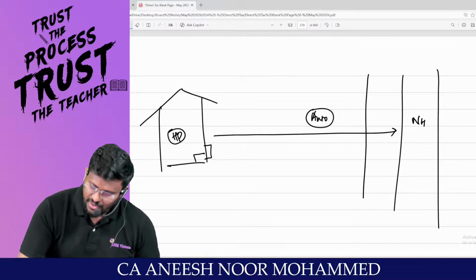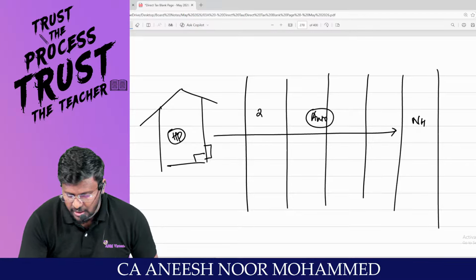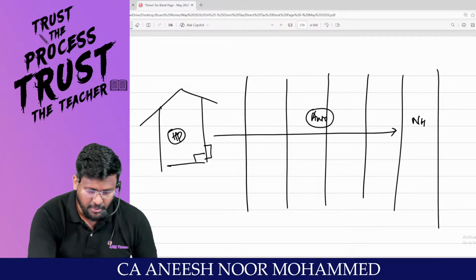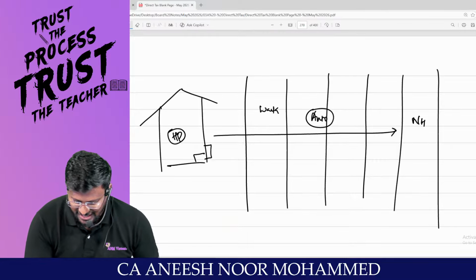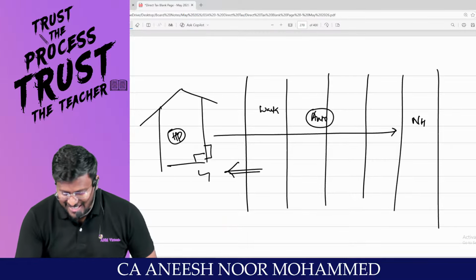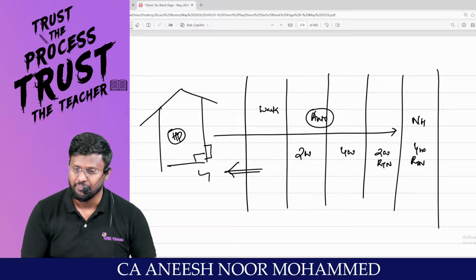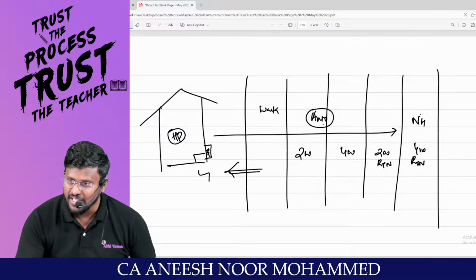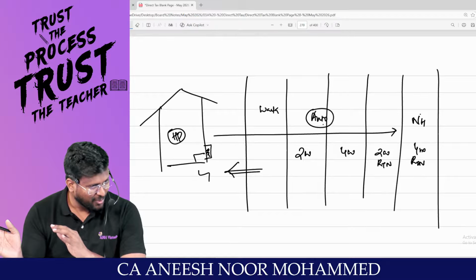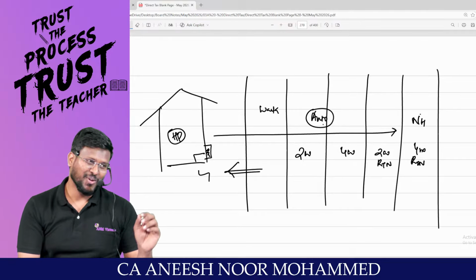Then they extended the NH road, keeping this part for walking purposes. This is for the 2-wheelers, this is for the 4-wheelers, and this is for the return of 2-wheelers and 4-wheelers. Earlier, once we opened the gate, we had to get an auto rickshaw to go to NH47. Since the road has been fully extended, now autos, cars and lorries go, so you have to be very, very careful.